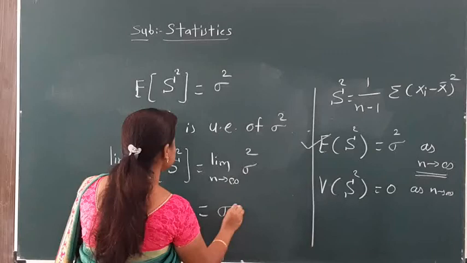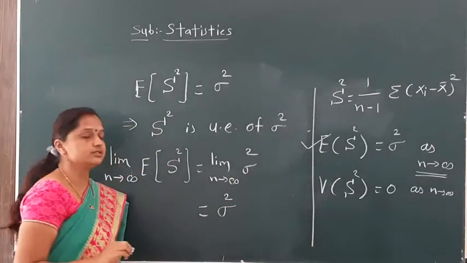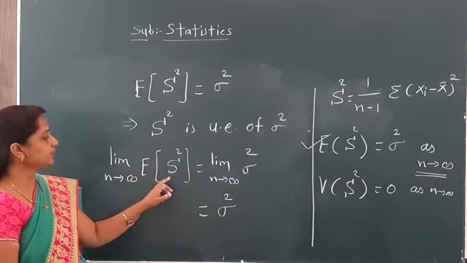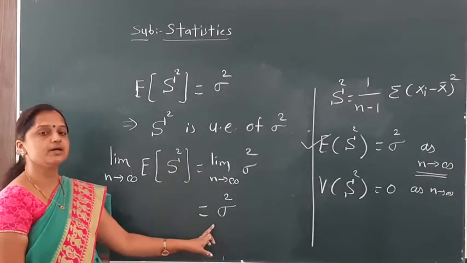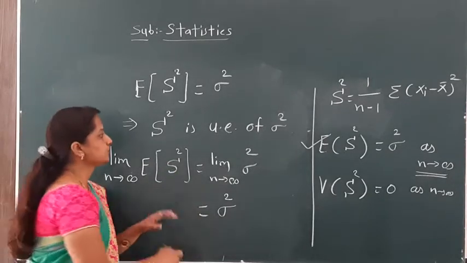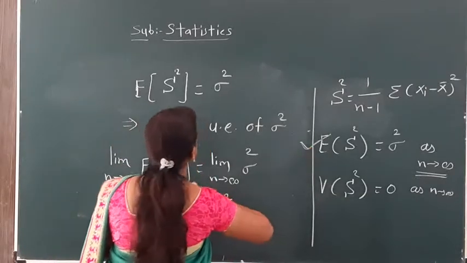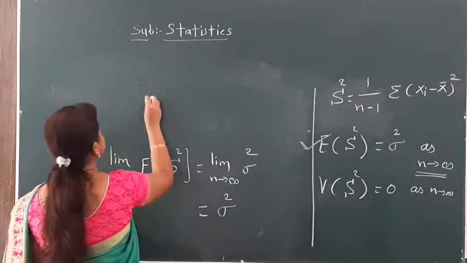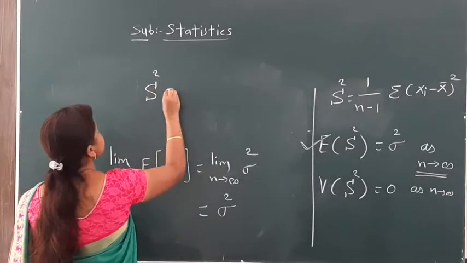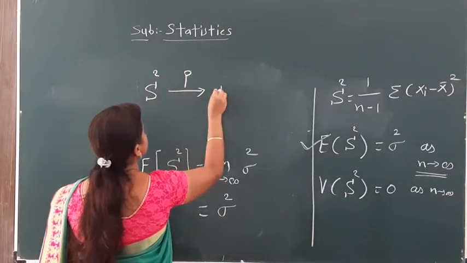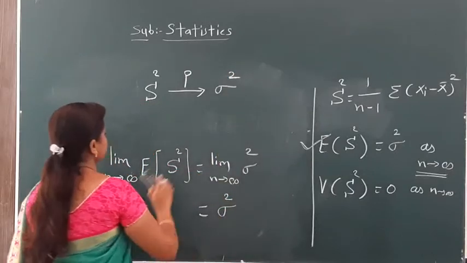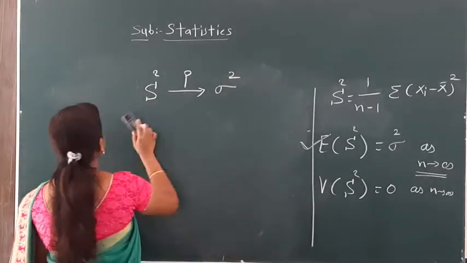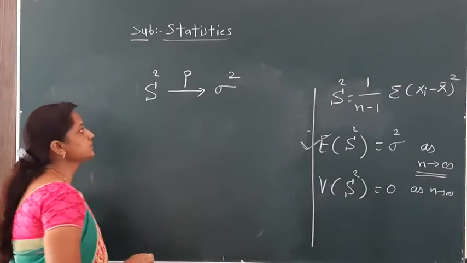Sigma square is a constant, so the limit of a constant is that constant. So the expected value of S square is equal to sigma square as n tends to infinity, and this is our first condition of consistency. We write this in this way, that S square converges in probability to sigma square.